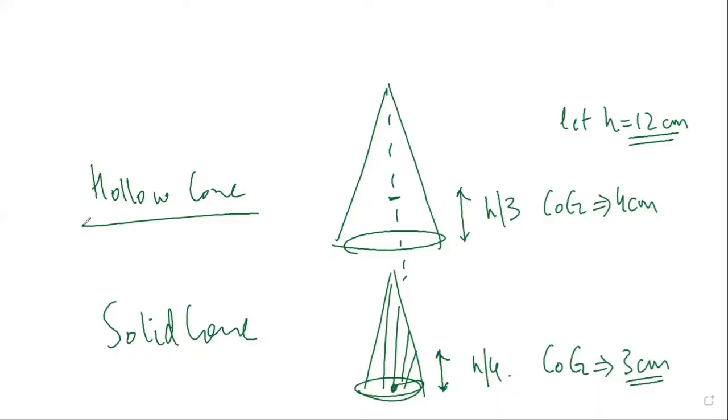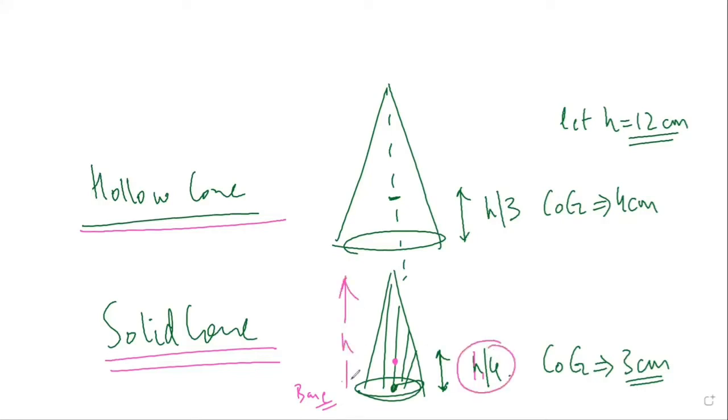So to understand this, just try to understand this sheet. It's easy, not difficult. As we have discussed, for a solid cone the center of gravity would lie a bit towards the base. What you can memorize is that the center of gravity of a solid cone is equal to h/4. What is h? H is the height of the cone. But if I take a hollow cone, then the formula is h/3. Have you understood?